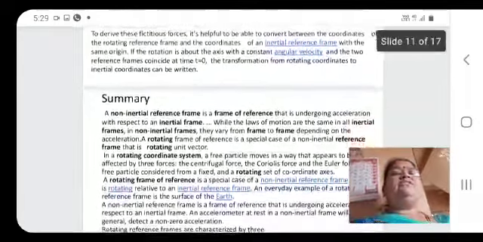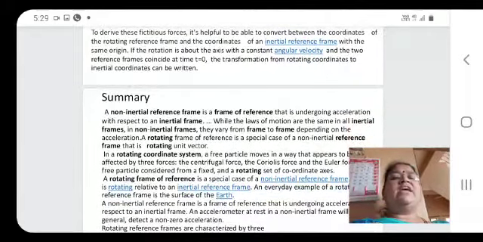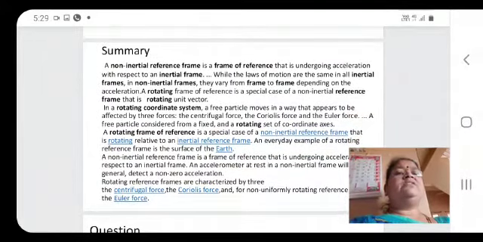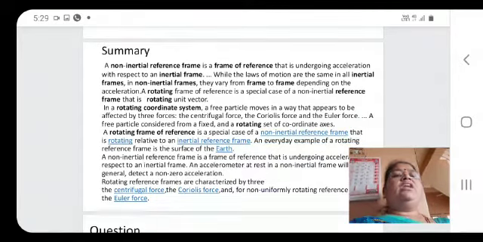Now let us briefly summarize this once again. A non-inertial reference frame is a frame of reference that is undergoing acceleration with respect to an inertial frame. In all inertial frames the laws of motion are the same, whereas in non-inertial frames the laws of motion vary from frame to frame depending on the acceleration.